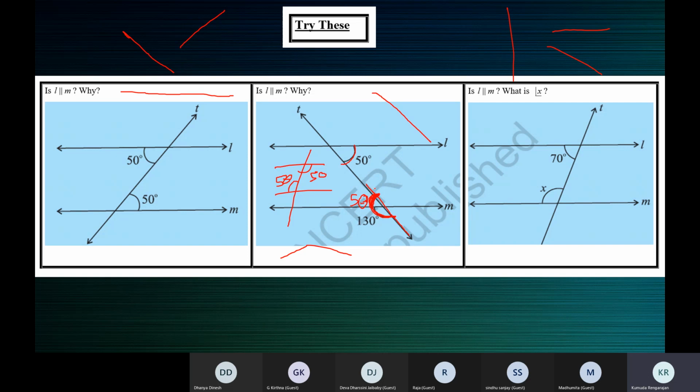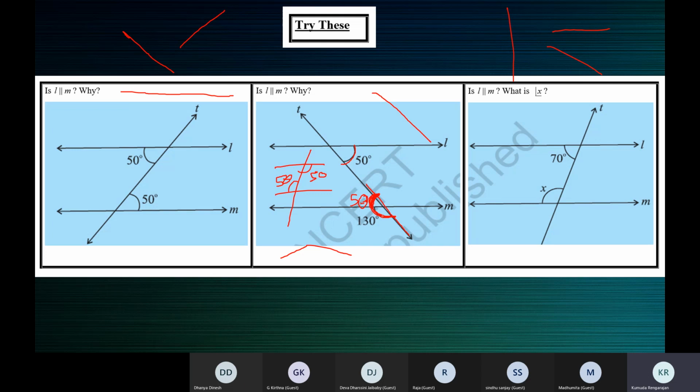Supposing this was 120 degrees, then you will get 60 here. Then you will say alternate interior angles are not equal, so L is not parallel to M. Yes, ma'am. So the lines are not parallel.